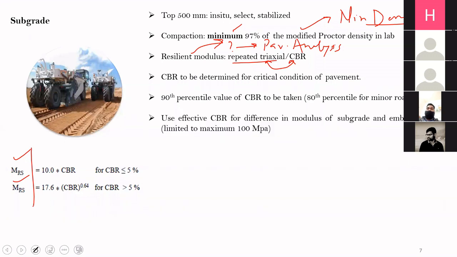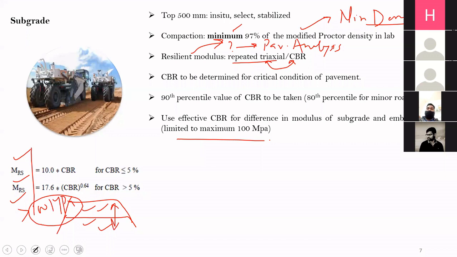Now comes the concept of effective CBR. It may happen that you have an embankment and then you have a subgrade, and there is a considerable difference between the CBR of these two layers. In that case, suppose you have a very strong embankment and the CBR of the subgrade is low, you can actually calculate the effective CBR. But if, while calculating the effective CBR, the corresponding modulus is coming to be more than 100 MPa, then you will restrict the design value to 100 MPa. So it is limited to a maximum value of 100 MPa.